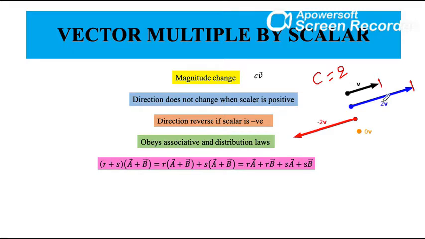Now suppose I put c equal to minus 2. So now this vector minus 2v has the same magnitude as 2v, but it has the opposite direction to my original vector. Similarly, if I put c equal to 0, the vector does not have any magnitude or direction. And multiplication of a vector by a scalar obeys the associative as well as the distributive law.